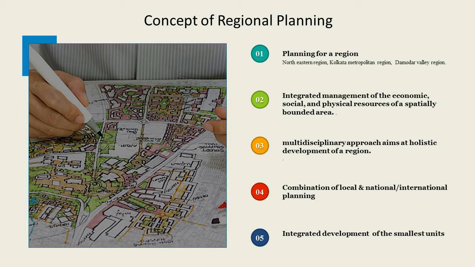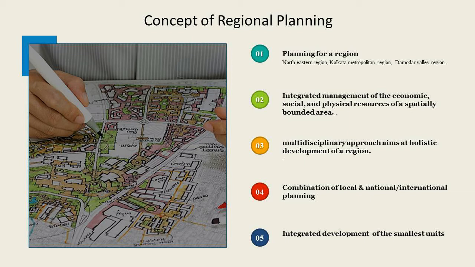In very simple terms, when we plan for a region, obviously, why do we want to plan? We want to plan for the development of the region. Otherwise, we don't need planning. So when we plan for the development of a region, that is called regional planning.